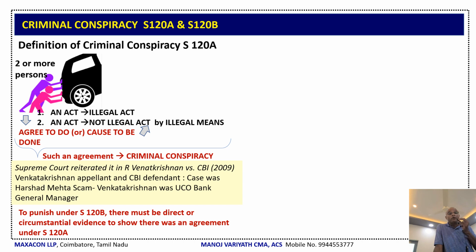Now, here Supreme Court reiterated two or more persons, they are agreeing to do or causing to be done an act, illegal act, an act not illegal act by illegal means. Such an agreement is known as criminal conspiracy. Now, to punish under section 120B, there must be a direct or circumstantial evidence to show that there was an agreement under section 120A.